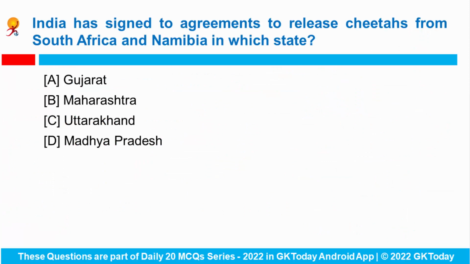India has signed agreements to release cheetahs from South Africa and Namibia in which state? So India has signed Memorandum of Understanding with South Africa and Namibia to release the cheetahs from South Africa and Namibia into the Kuno Palpur National Park in the state of Madhya Pradesh by the end of this year.